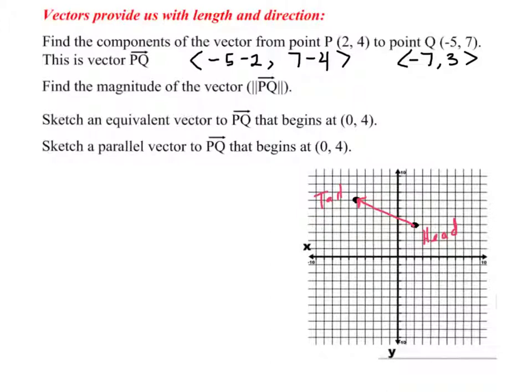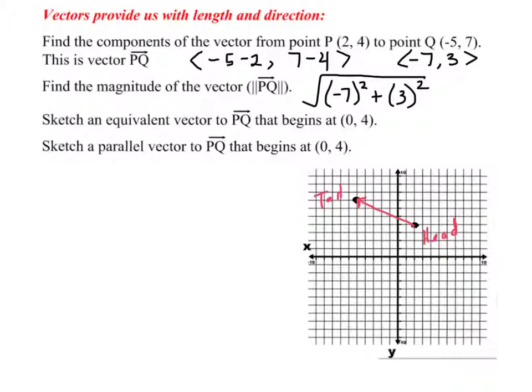Because the direction piece, we need the signs to be right to know which direction this was moving. Now the magnitude of the vector, we denote with these two lines. Magnitude of the vector PQ, that's simply the length. So this really is just Pythagorean theorem. We square negative 7, we square 3, and then we do the square root. And that's it.